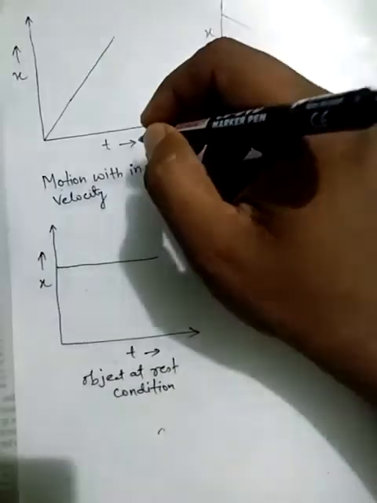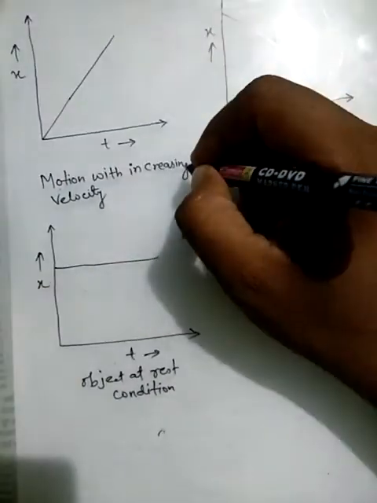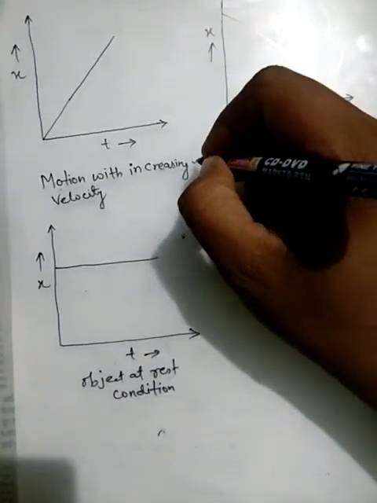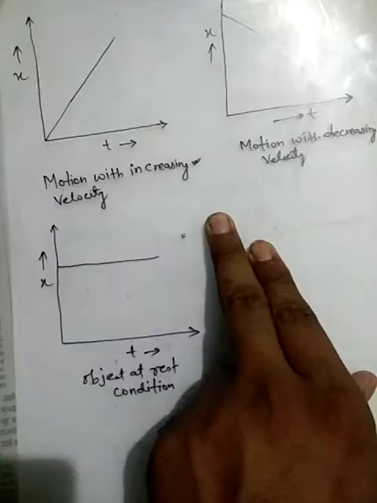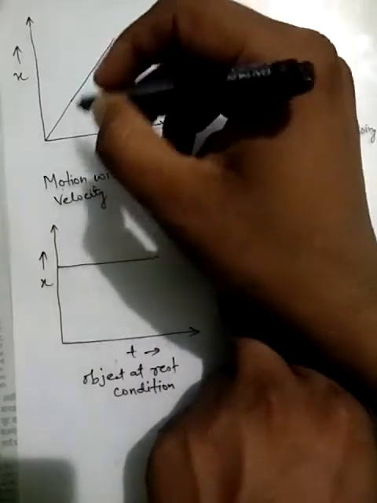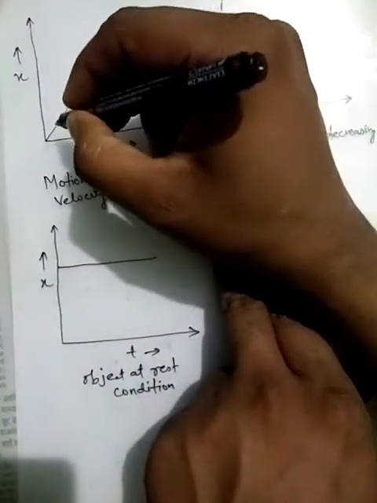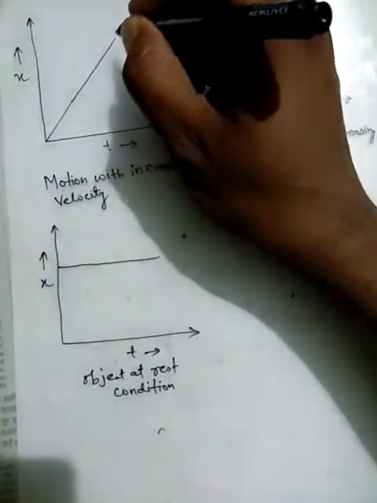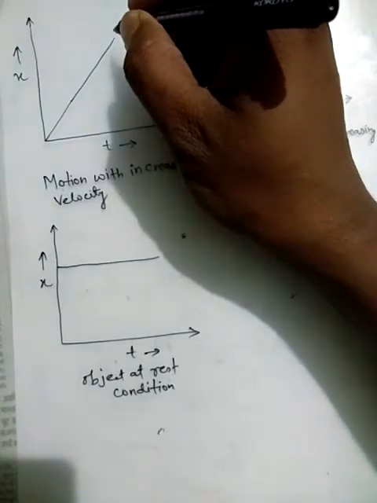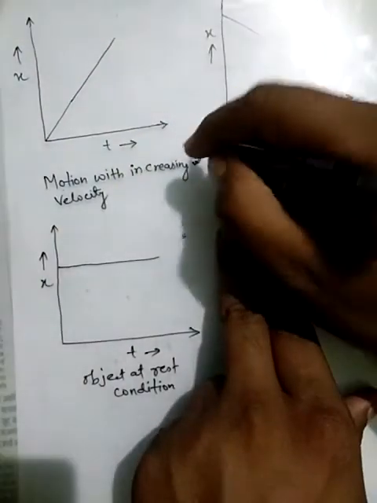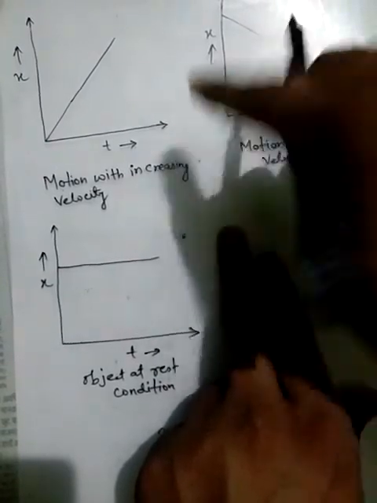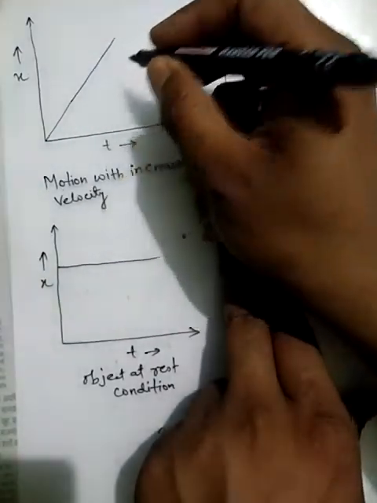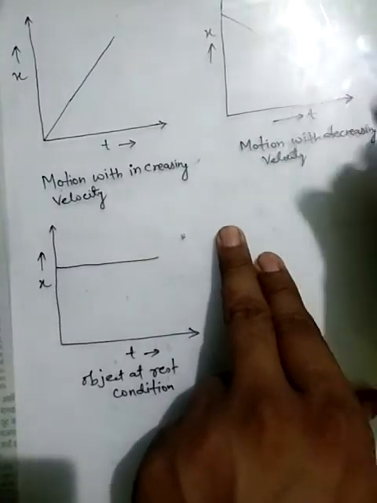It represents the velocity increasing with respect to time. It shows that with increase in time there is also increase in displacement of the object. Therefore the velocity of the object is continuously increasing with respect to time.